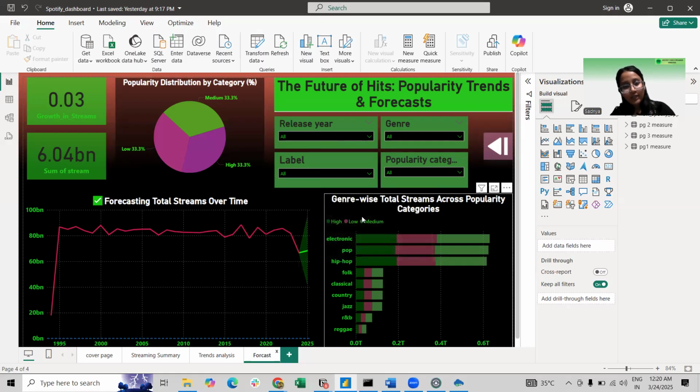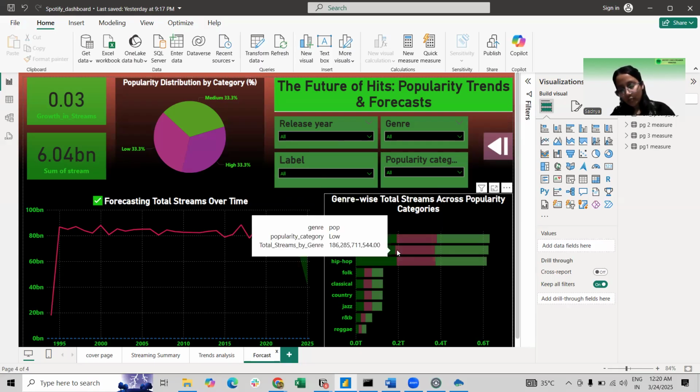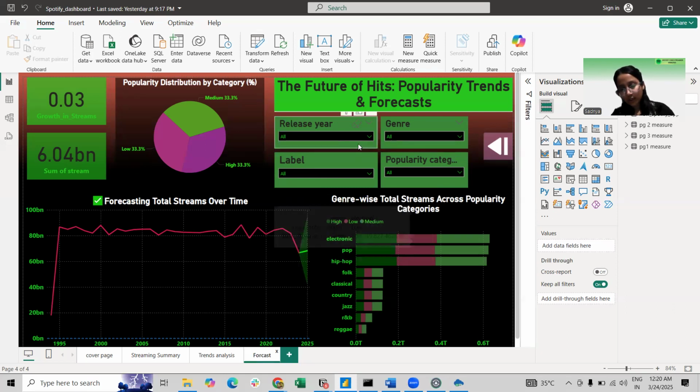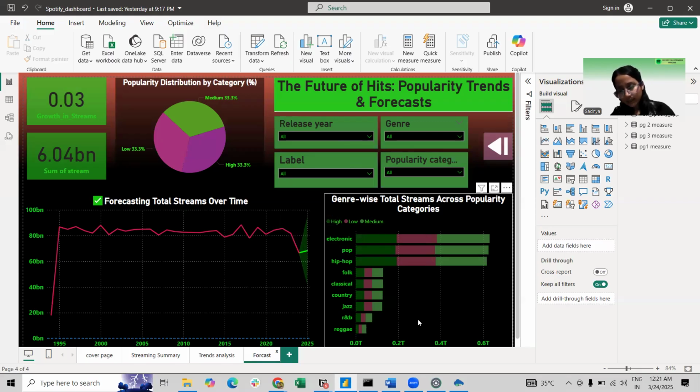Okay, so let's move toward the next graph, the genre-wise total streams across the popularity category. Here we can see that electronic, pop, and hip hop are the most popular, with a large portion in the high popularity category. Lower stream genres are reggae, R&B, jazz, country, etc. These genres could be targeted niches for audience expansion through personalized marketing and